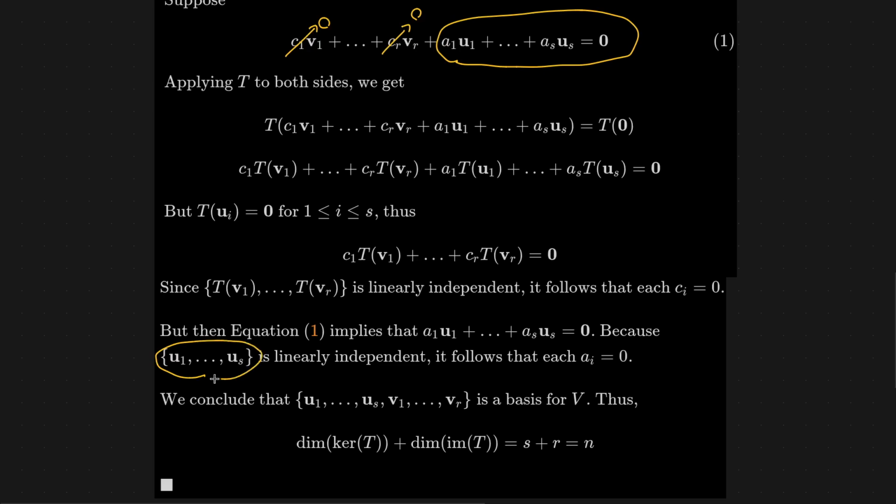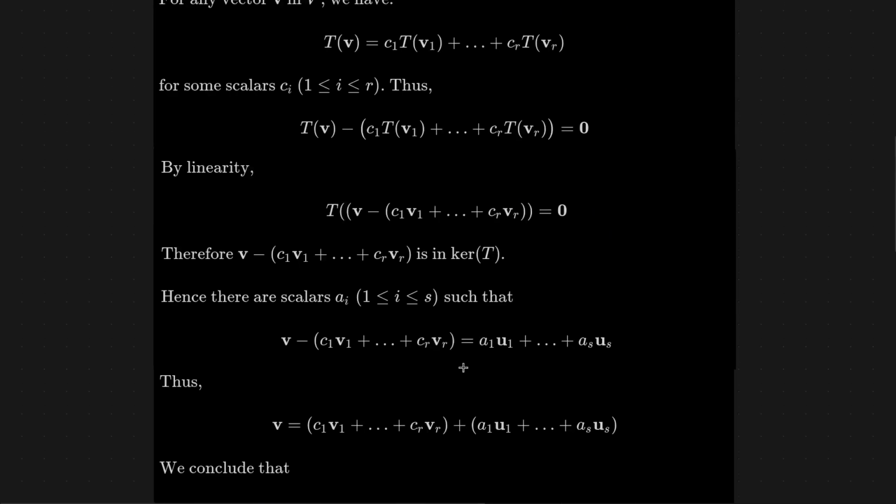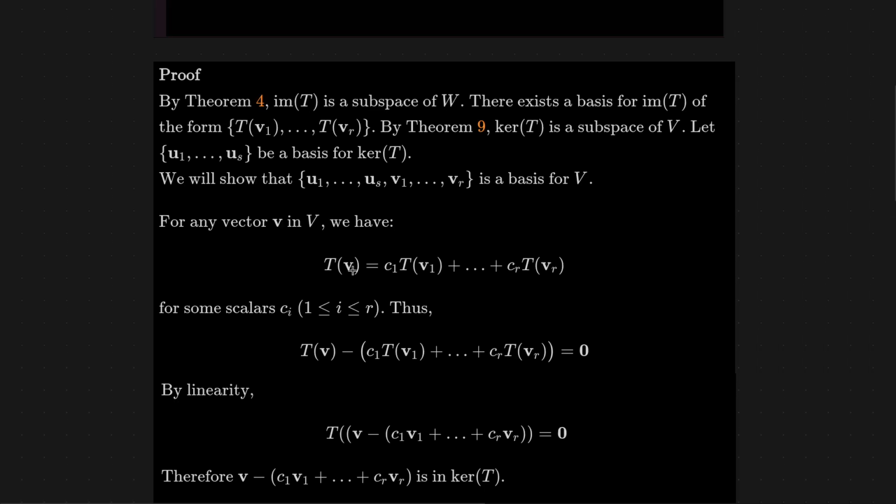Now U1 to US is linearly independent. Why? Because again, it's a basis. U1 to US, we assume that is a basis for the kernel of T. And every basis is linearly independent. That's part of what it means to be a basis.